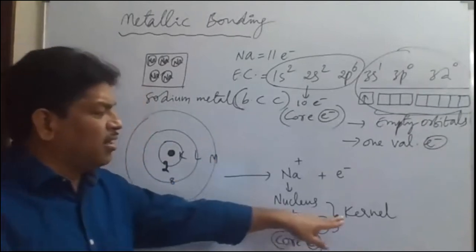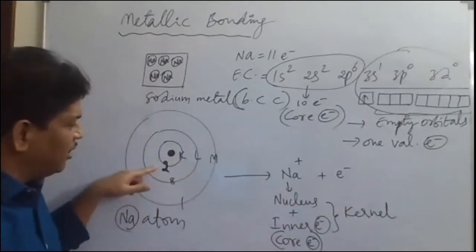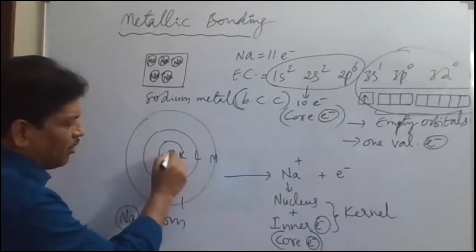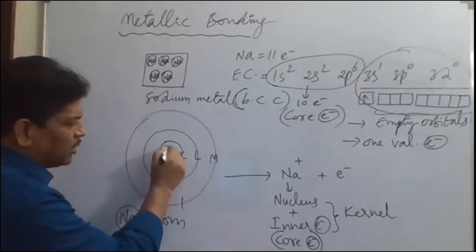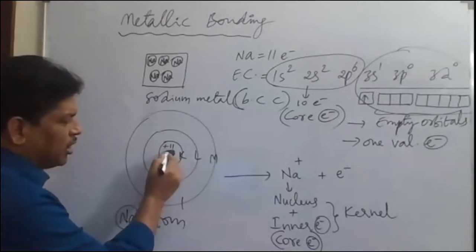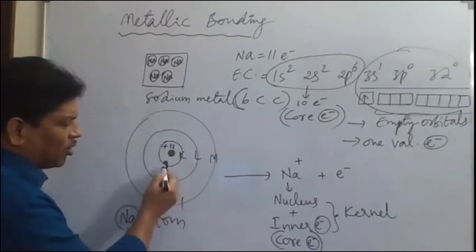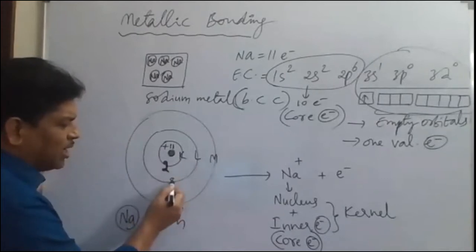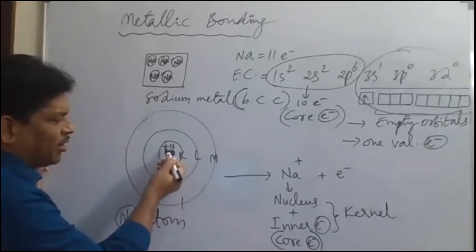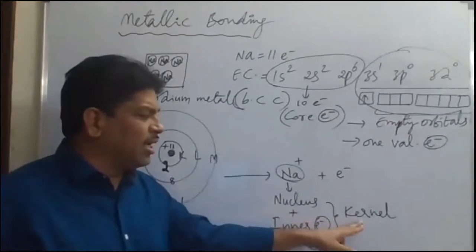So is the kernel of the metal positively charged or negatively charged? Kernel means 11 protons in the nucleus. 11 protons means plus 11, as each proton has plus 1 charge. And 10 core electrons, the inner electrons, 2 plus 8, which is 10 electrons, meaning minus 10. Minus 10 plus 11, the overall charge will be plus 1. The sodium metal kernel has plus 1 charge.